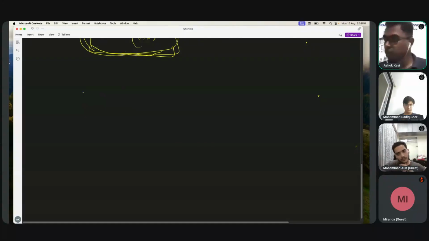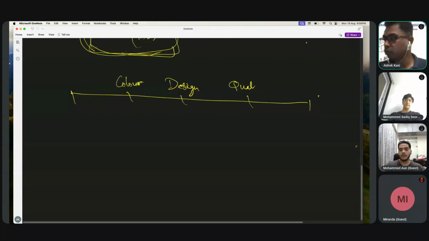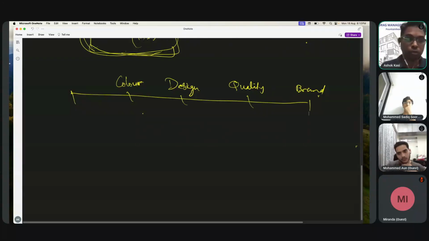So let me write and explain. Imagine these are some of the benefits that you are going to get. The color, the benefit of design, the quality of cloth. You will touch and see the quality, correct? You can feel the quality. Then brand. Based on this, you will say, okay, the price should be like 800 rupees only. I will not give you 1,000 rupees. So it is overvalued, and you will not buy.